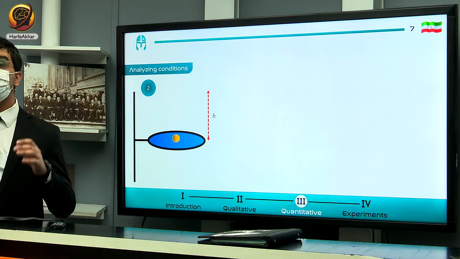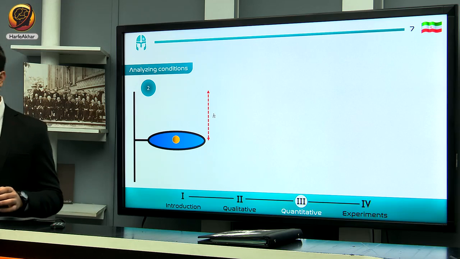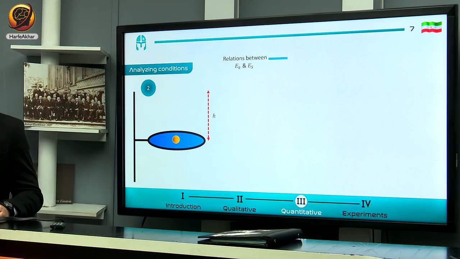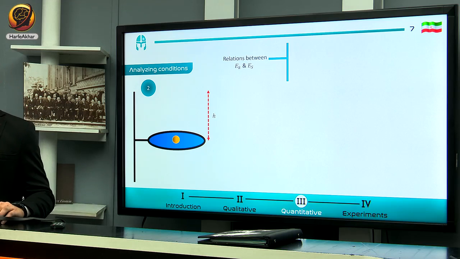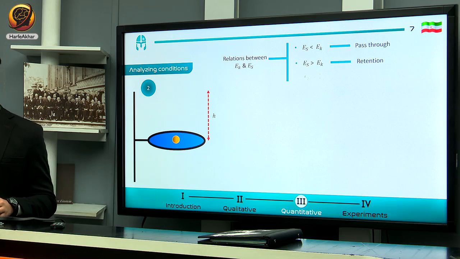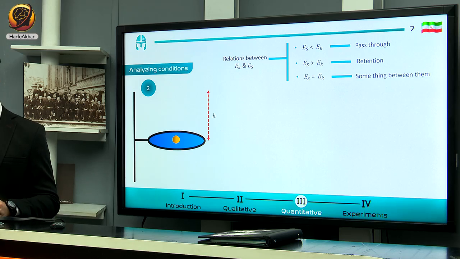Here we want to investigate some intervals for our parameter, I mean E star, and based on this, we can deduce our conditions. Before that, we have to recall the relation between these two energies. If surface energy is less than kinetic energy, the particle will pass through, and if it is more than kinetic energy, the particle will be retained, and if it is equal to kinetic energy, it is something between passing through and retention.